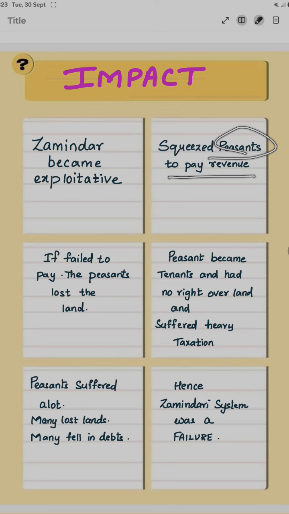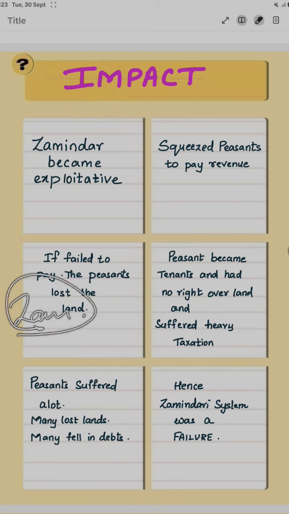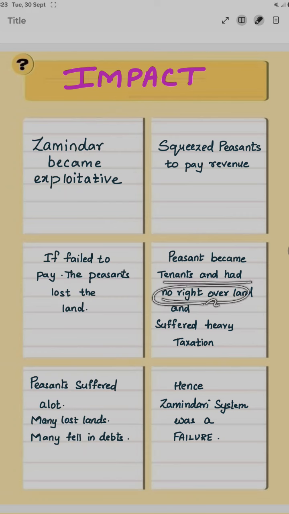They squeezed the peasants to pay revenue. They were asking the peasants to pay more. If they failed to pay, the peasants lost their land. The peasants did not have ownership. The owner was the Zamindar only. If they are not paying the revenue, they have to leave the land. Peasants became tenants and had no right over the land.